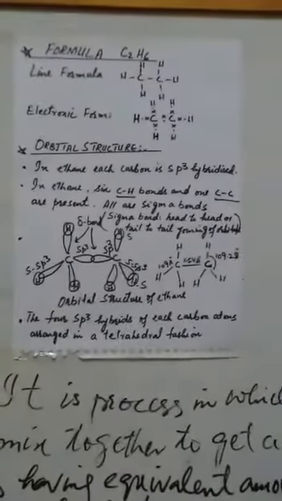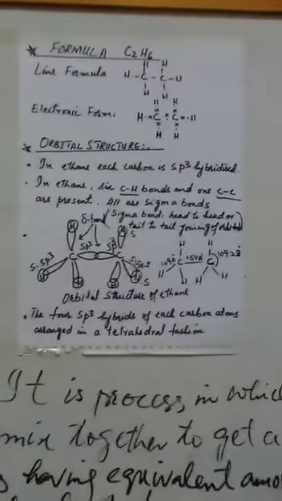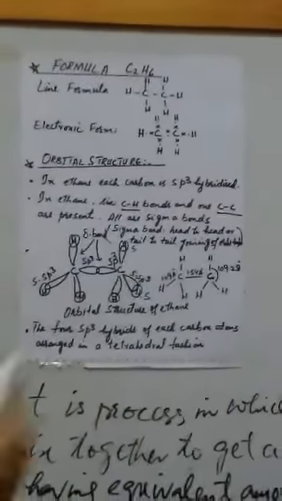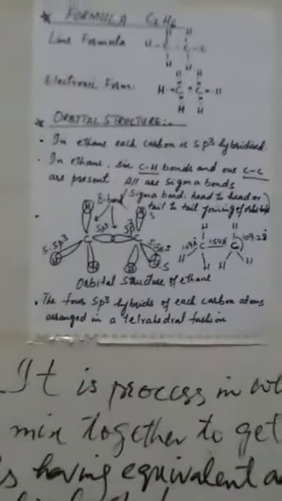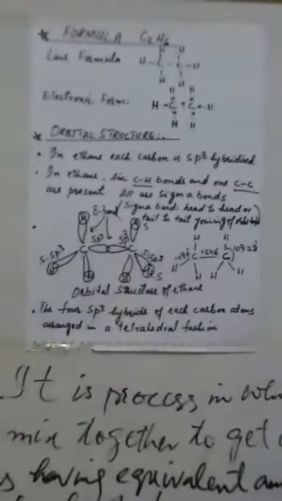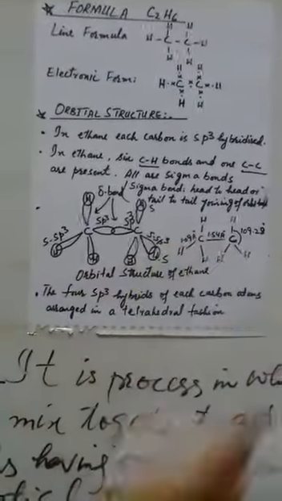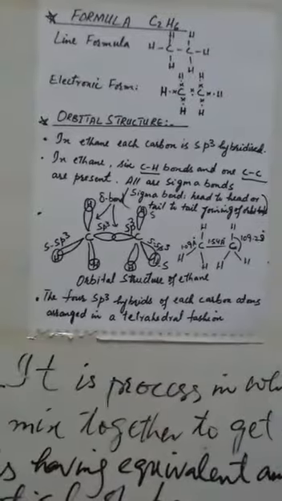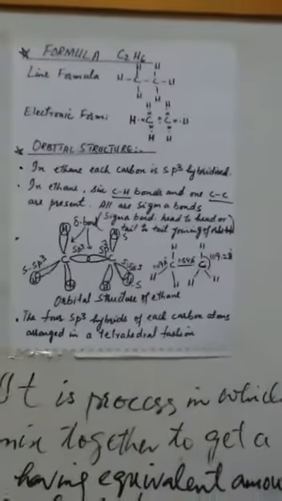So in the hybridization of carbon in ethane, all the orbitals are arranged in a tetrahedral fashion with an angle. The bond angle of carbon hydrogen is 109.28 degrees, and the bond length of carbon hydrogen is equal to 1.09 angstrom, and the bond length between carbon and carbon is equal to 1.54 angstrom.